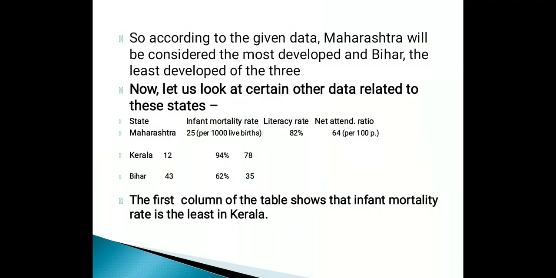In the last part of this chapter, we have come to know about this comparison among the various states. According to the given data, Maharashtra is considered the most developed and Bihar the least developed of all these three, but there are other things also which can be the basis of comparison. Further we will come to know about it.